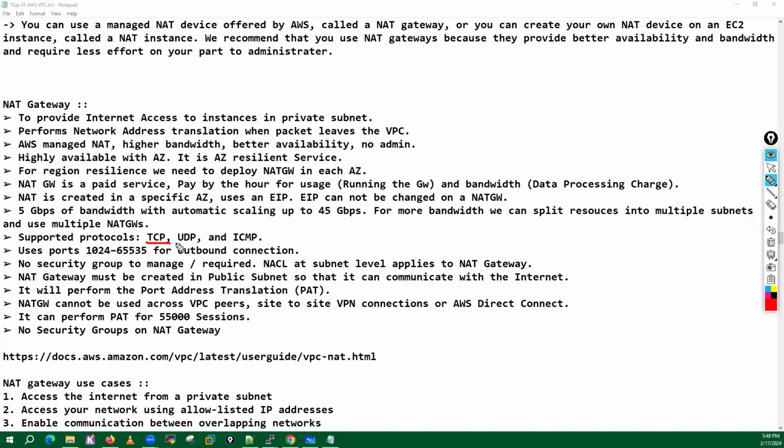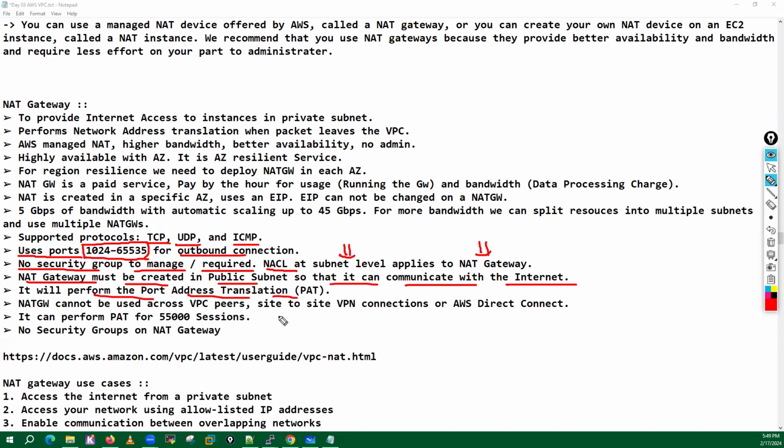NAT gateway supports TCP, UDP, and ICMP types of traffic, and generally it uses the port range starting from 1024 till 65535 for outbound connections. There is no security group to manage or required for NAT gateway. Network ACLs you can configure at the subnet level to apply. NAT gateway must be created in a public subnet so that it can communicate with the internet. It will perform port address translation.